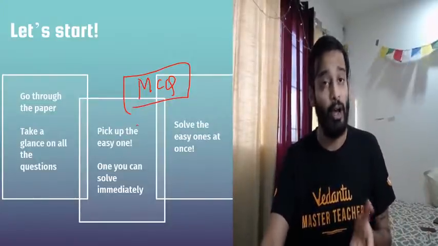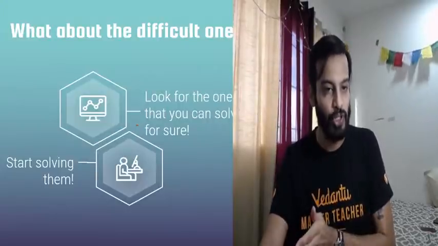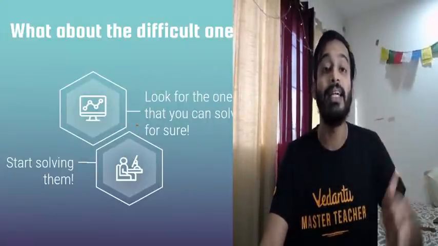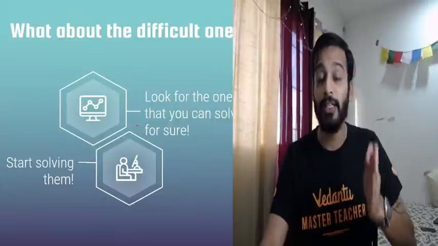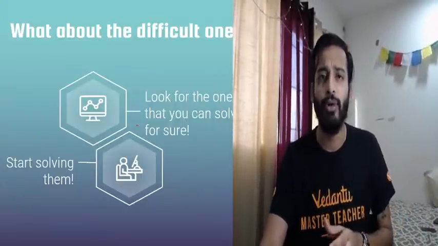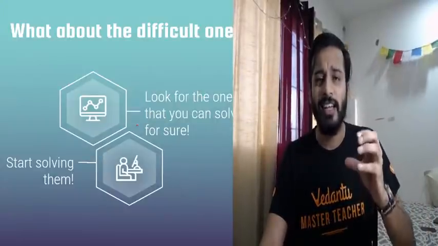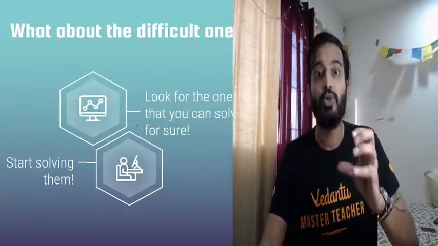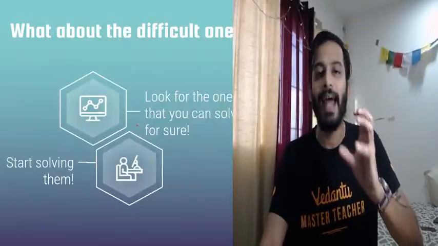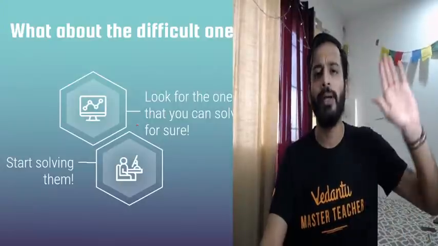We are all in the same position right now. We are also getting 3 hours, right? So look for the ones you can solve for sure. Start solving them immediately. That's the point. Okay? Start solving them immediately after you have analyzed. Yeah, these are the easy kills. Let's say in 20 questions, 12 questions were easy kills, right? Let's say out of the remaining, 6 were difficult, but you can crack them, right? So 18. Remaining 2 were difficult. We'll talk about them at the very end.